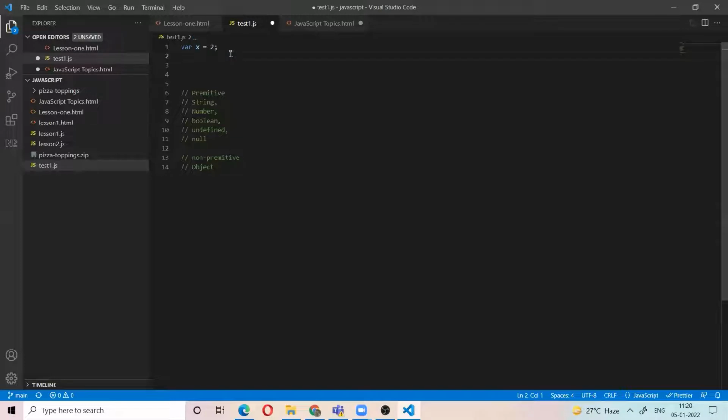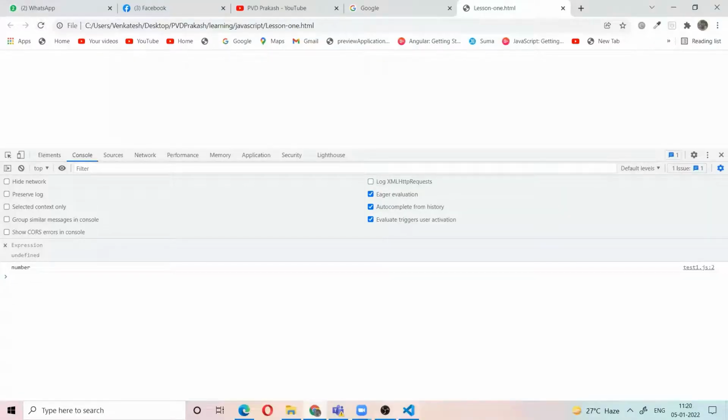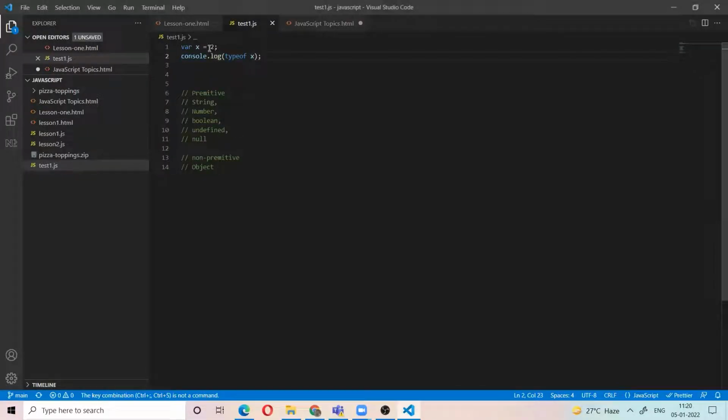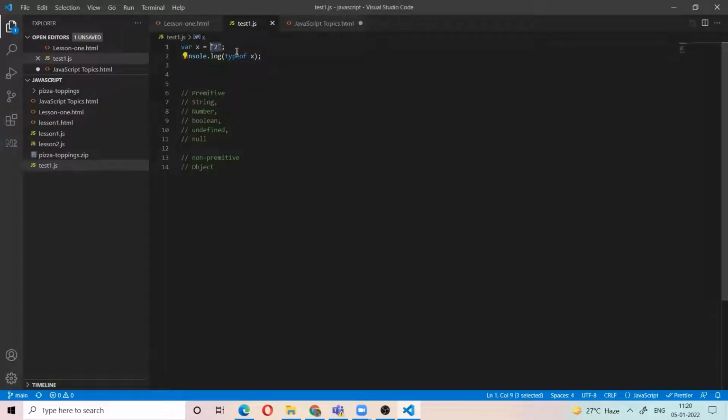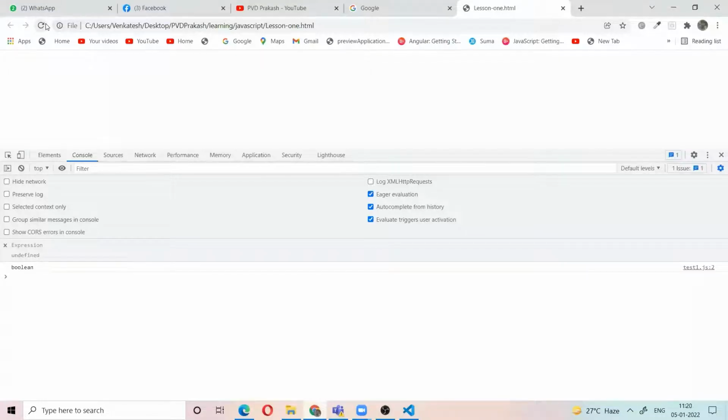If you want to check the type of any data, use the typeof operator. So the typeof it is number. If you give the string here, actually this is not a number, it is between double quotes, then the data type is a string. Now if you give true, the data type is boolean.